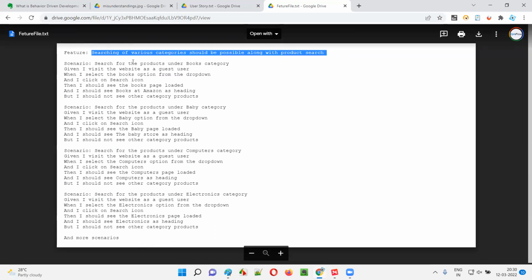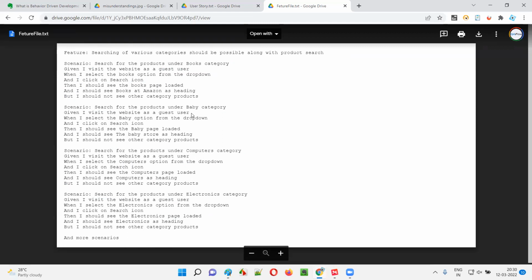So this is the story related requirement, right? And that scenario is, search for the products under books category, one of the scenarios. It's like test cases only. I visit the web store as a guest user. I select the books option from the drop down. I click on search icon. I should see the books page loaded. I should see books at Amazon as heading. I should not see other category products. Similarly, another acceptance test will be search for products under baby category. The third one is search for the products under computers category, electronics category, and many more categories.